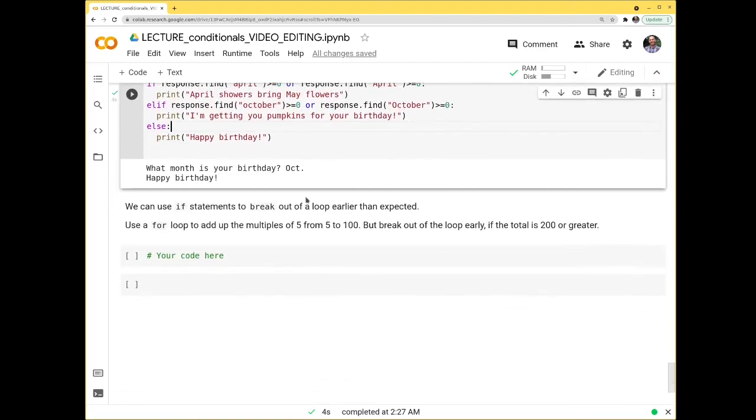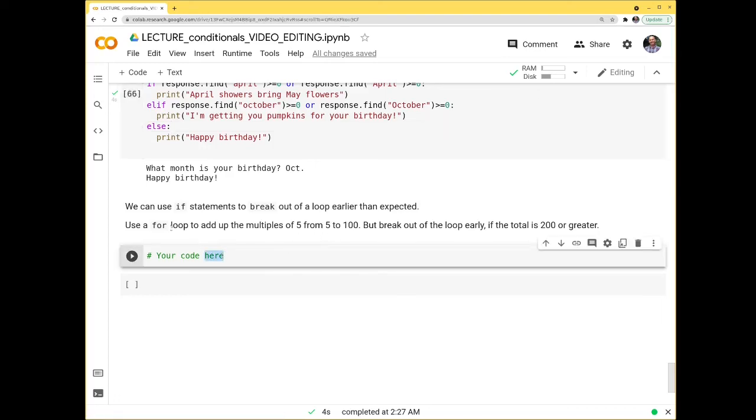The last thing I want to show you actually goes back to the loops and how we can use if statements to break out of a loop earlier. There is a break statement, a Python function, that will exit a loop. It will break the loop. So let's look at an example.